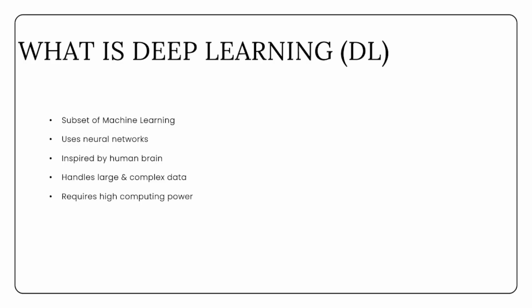One key advantage of deep learning is its ability to handle large and complex datasets. It performs extremely well in tasks like image recognition, speech recognition, and natural language processing. However, deep learning requires a lot of data and computing power. Training these models can be time-consuming and expensive, but the results are often very accurate.